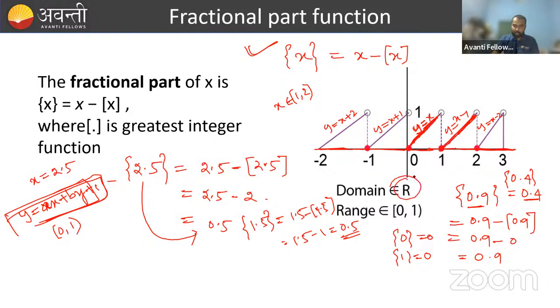That's why the domain is R. On the y-axis, it goes only from 0 to 1, where 0 is included and 1 is excluded. That's why the range of this function is 0 to 1, where 0 is included and 1 is excluded. Clear, everyone?